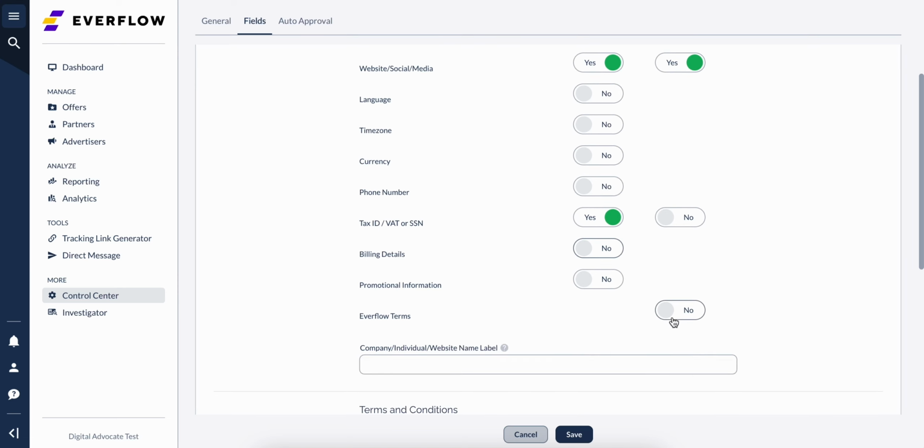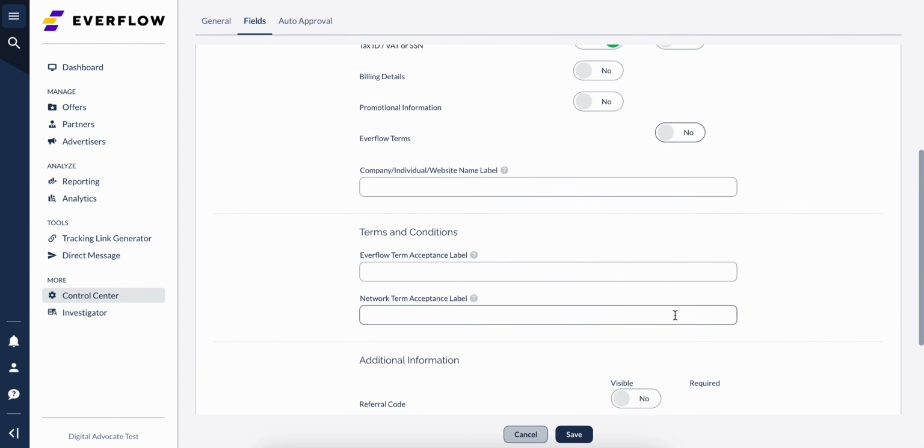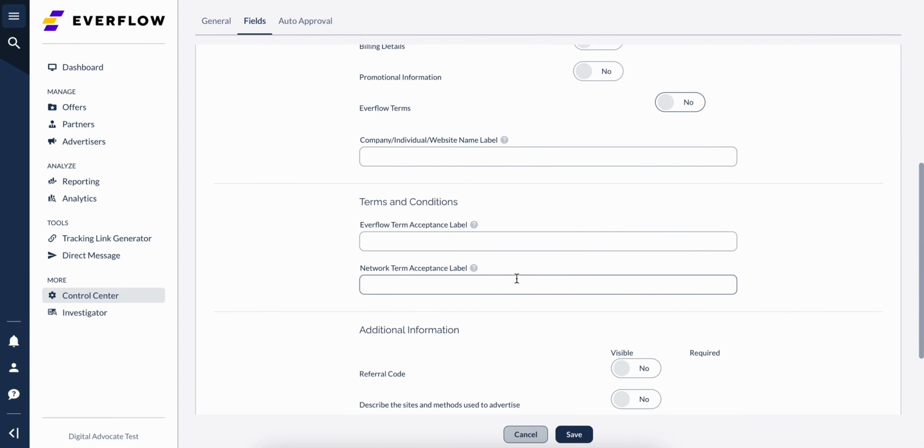Enabling Everflow terms will ask the applicants to agree to the standard Everflow service terms. Under Terms and Conditions, you can customize the acceptance message. Everflow term acceptance label will be displayed under the Everflow terms field if enabled, with a checkbox to indicate that the partner has read and acknowledged the terms. Network term acceptance label will be displayed under Network Level Terms and Conditions, which can be managed under Configuration, Partner Portal, Terms and Conditions.